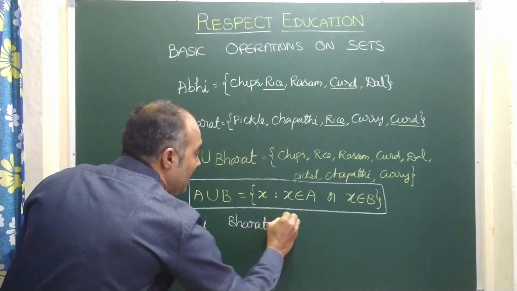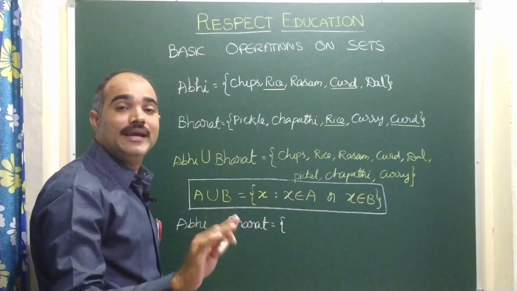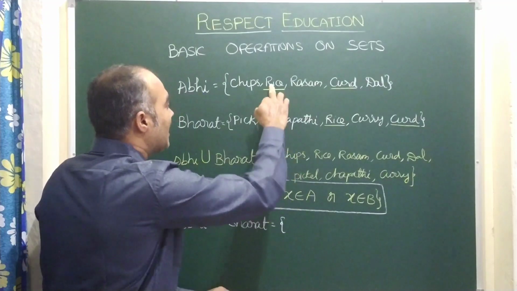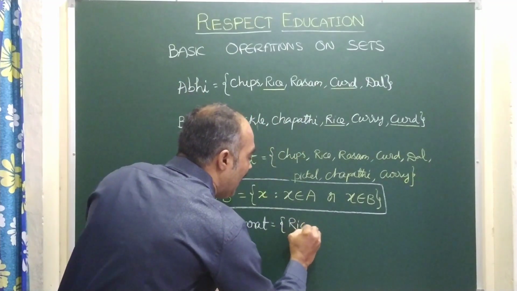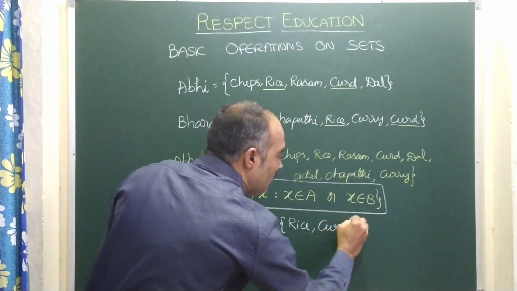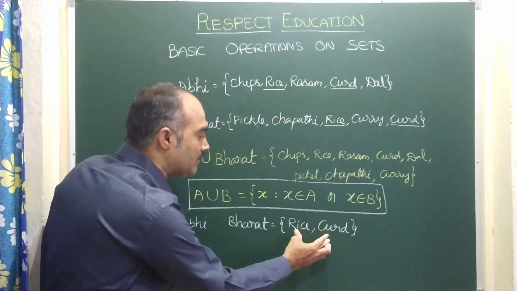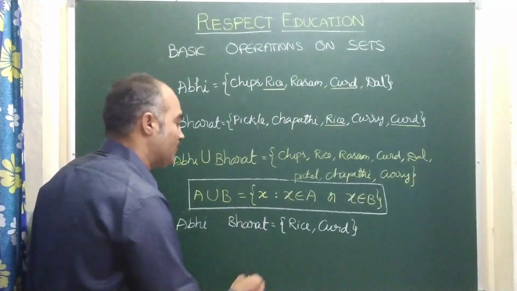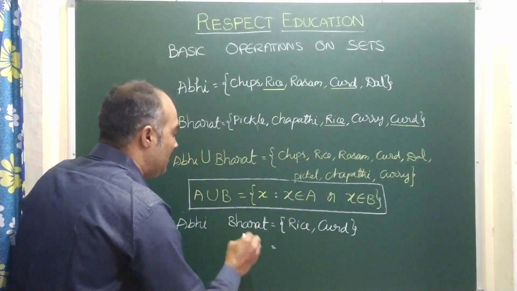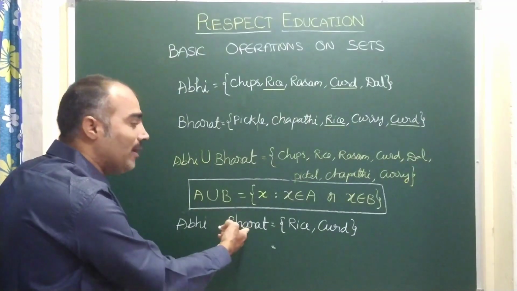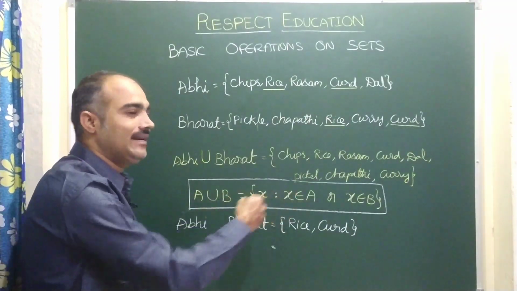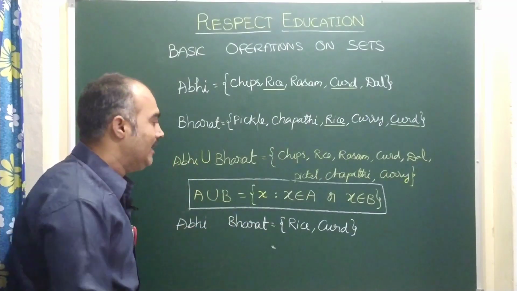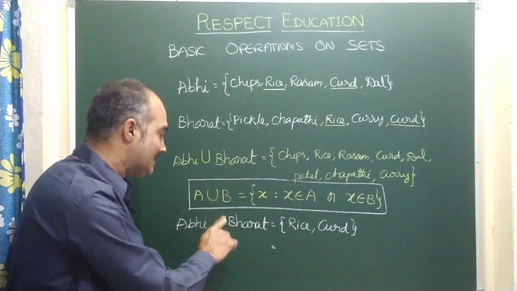Here you understand which items do not get shared. See here, rice and then curd. The reason I told you earlier is that these two items are common. You remember the word, children: common. Common means Abhi and Bharat both together have the item. Here, just remember the word "and", you catch it. Earlier I said "or"; here it is "and".